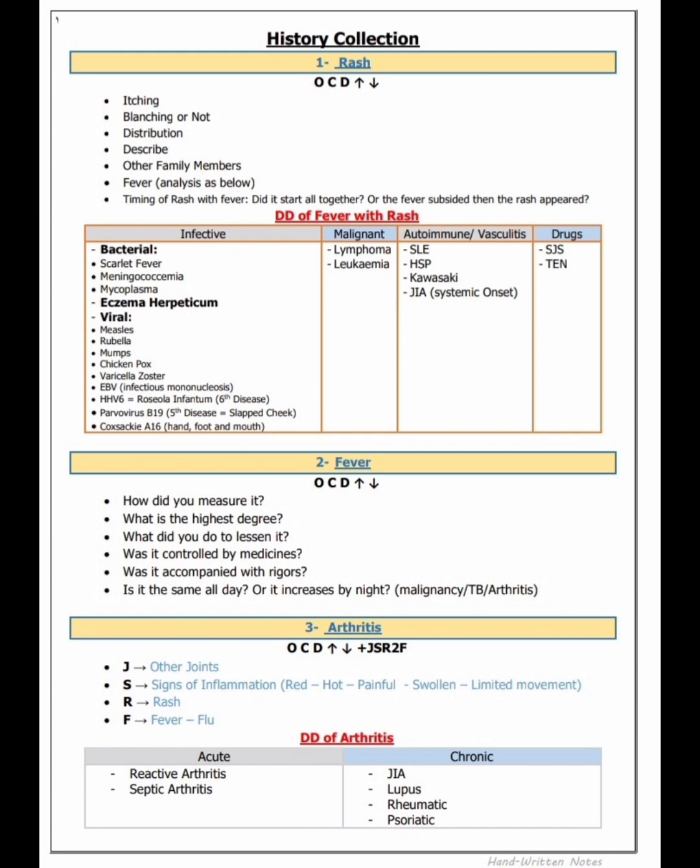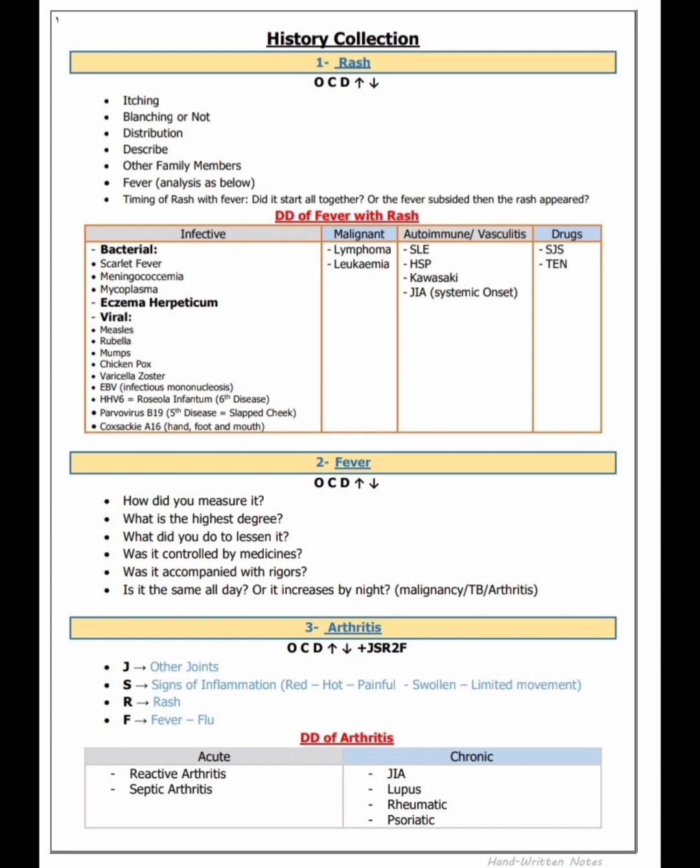R for rash. Is it arthritis with rash? F for fever and flu. So we know one of the important arthritis with rash is Henoch-Schonlein purpura. DD of arthritis. When arthritis is the complaint, what conditions come to our mind? That is acute and chronic. Acute is reactive arthritis and septic arthritis.